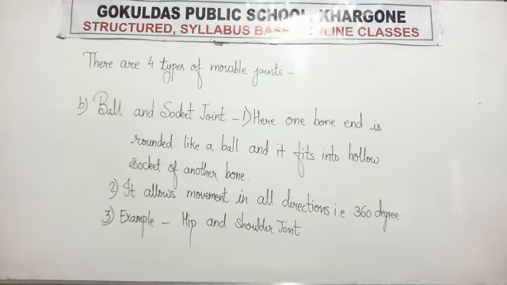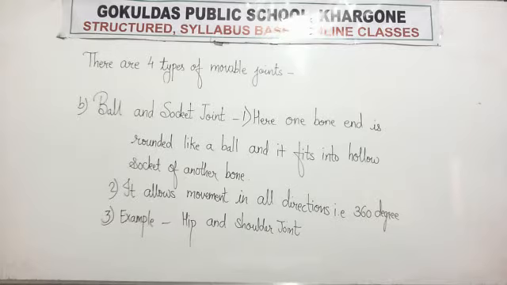Read once again about ball and socket joint. Here one bone is rounded like a ball and fits into the hollow socket of another bone, and it allows movement in all direction.